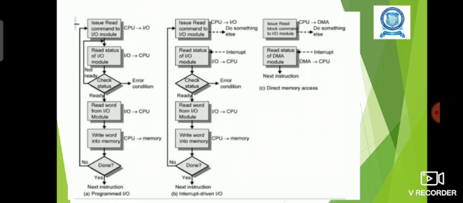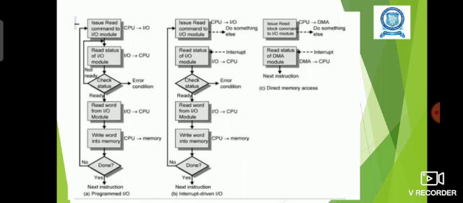Okay, so the only difference in interrupt driven input output is that any input output device will get the service of the CPU by sending an interrupt signal to the CPU. By seeing the interrupt signal, the CPU comes to know that the input output device is requesting one particular data transfer operation.